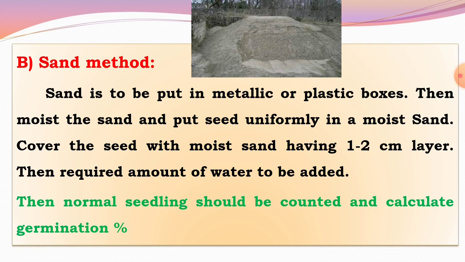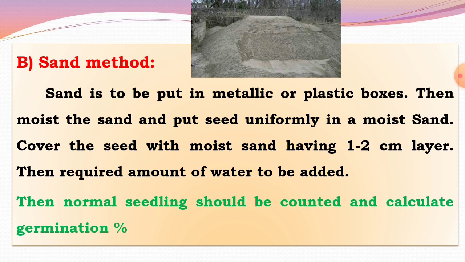Then the second one is the sand method. In this method sand is used as a substrate for testing seed germination. First, the sand is put in plastic or metallic boxes.